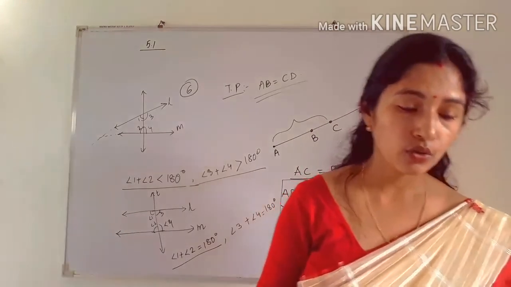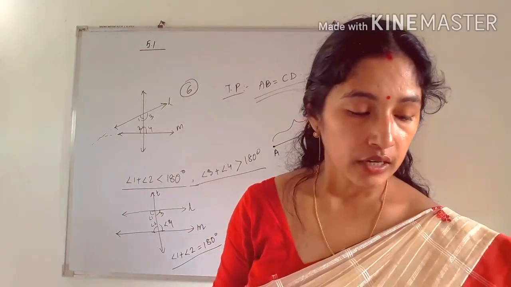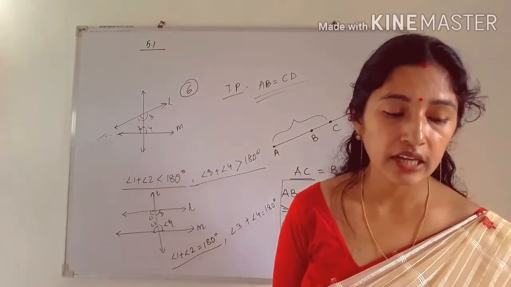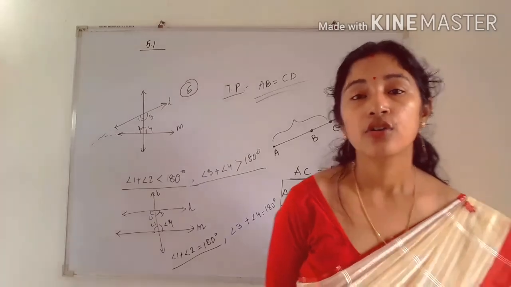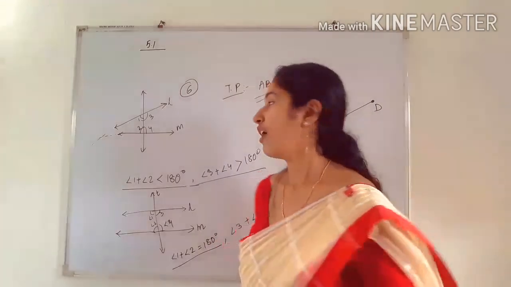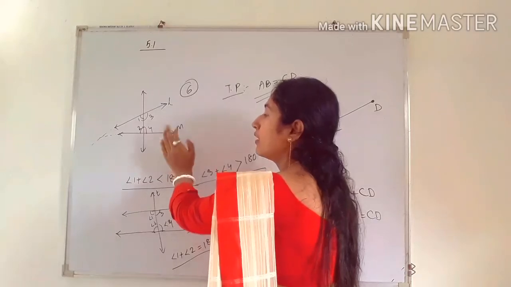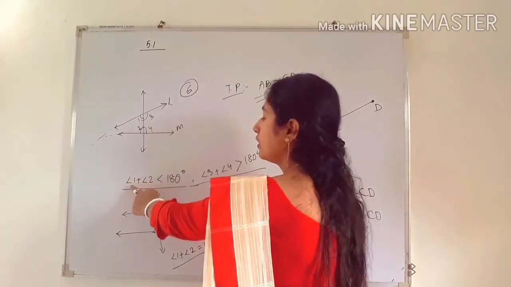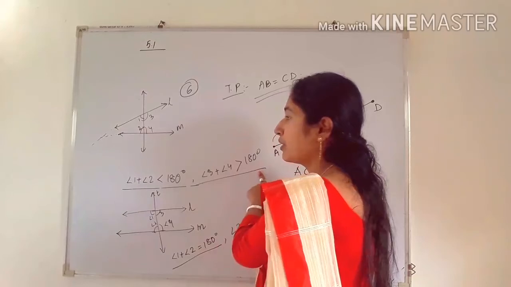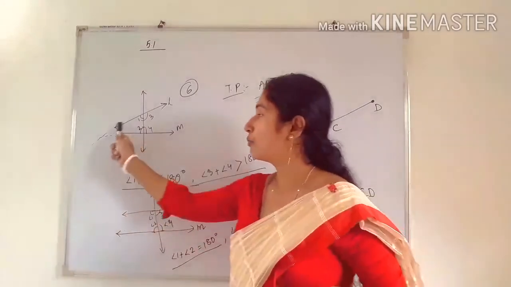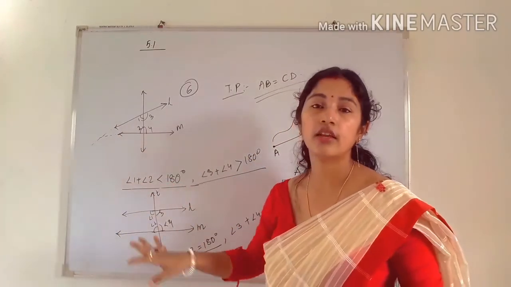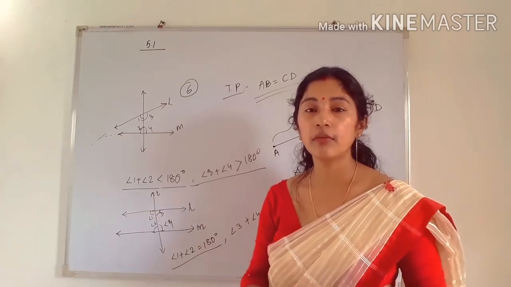So in question number 2 from exercise 5.2, it is given: does Euclid's fifth postulate imply the existence of parallel lines? So the answer will be what? Yes. So how to explain it? You have to draw two diagrams. Here you have to write that when we add these two angles, we get an angle less than 180 degrees, and this will be greater than 180 degrees. And if we produce this line, it will intersect. But if we draw like this, then they never intersect. So we get parallel lines.